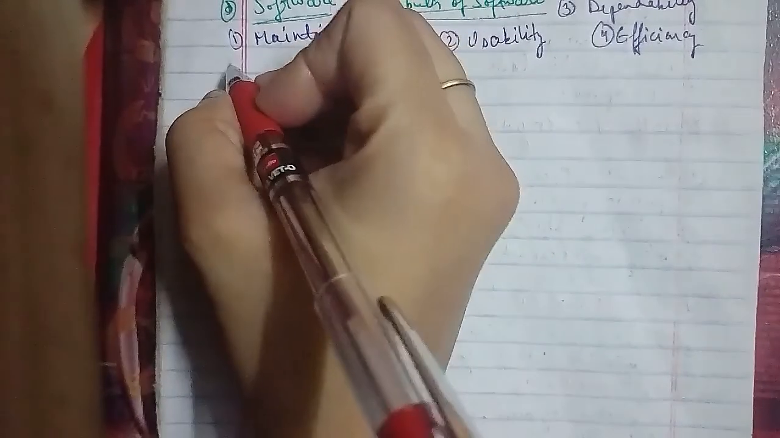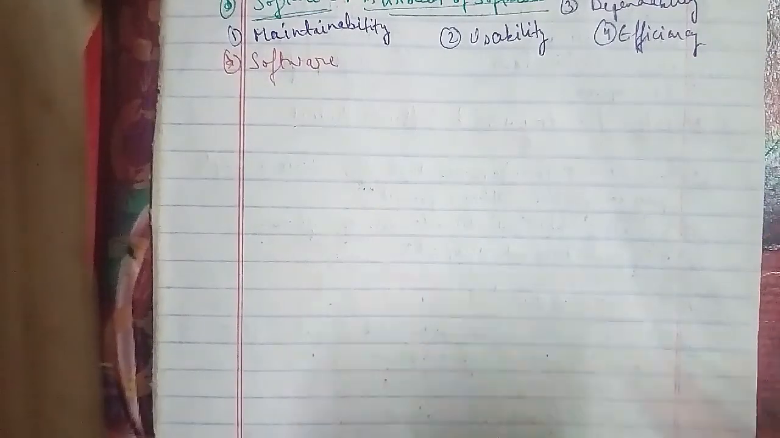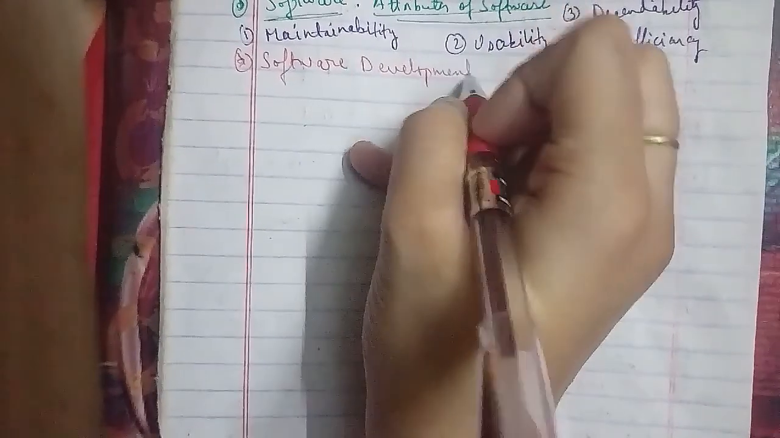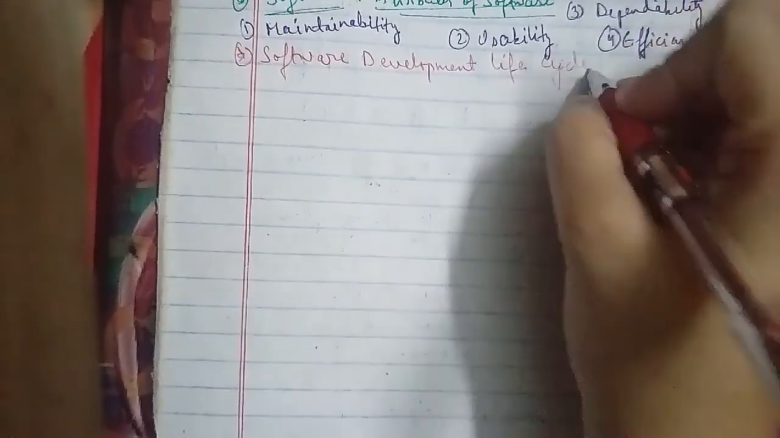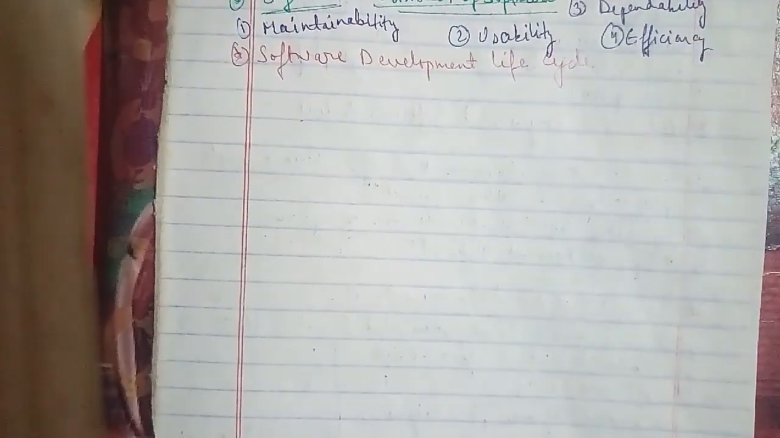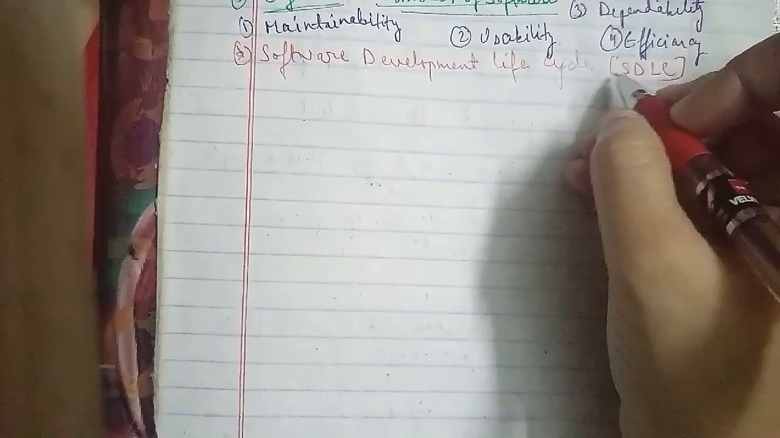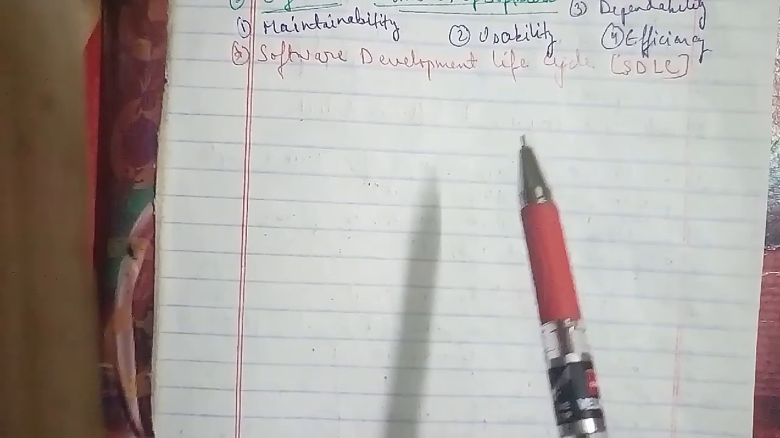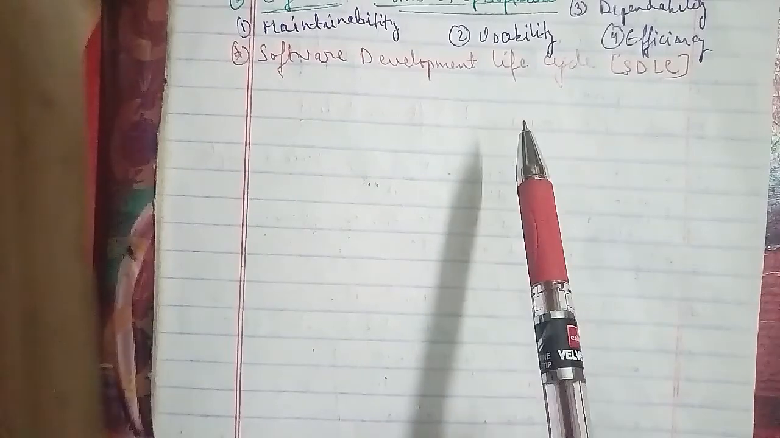So here we talk about the software development life cycle, which stands for SDLC. Explain the software development life cycle and discuss the various activities during the SDLC. As I told you, this has been asked 3 times in the examination paper,